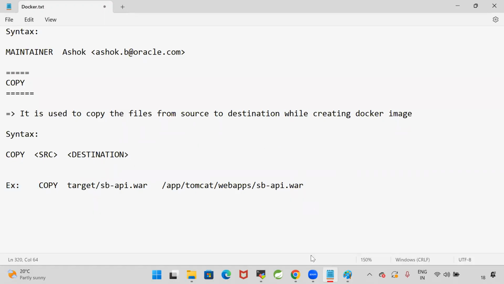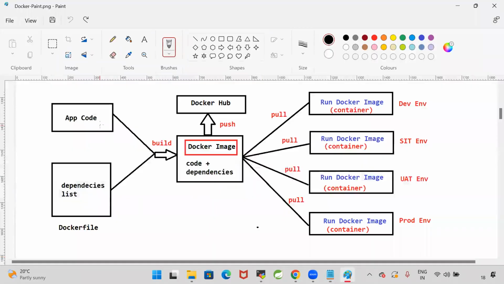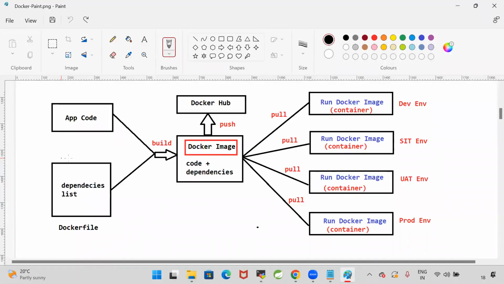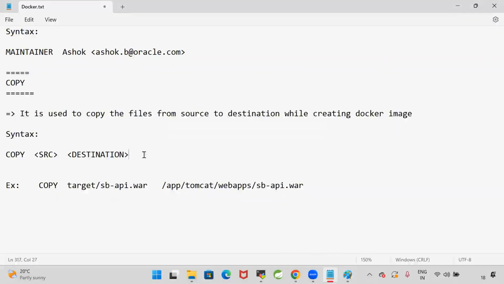When we are creating the Docker image, my code is available and my Docker file is available. In this Docker file, I will specify that the project package is available in the project target folder. Take the jar file and copy that jar file into the Tomcat server. So if you want to copy the files from source to destination while creating the Docker image, then we will go for the copy command.